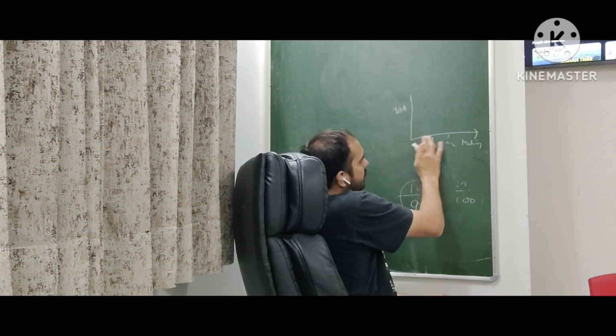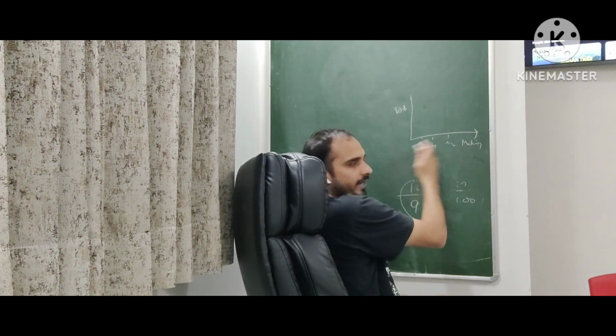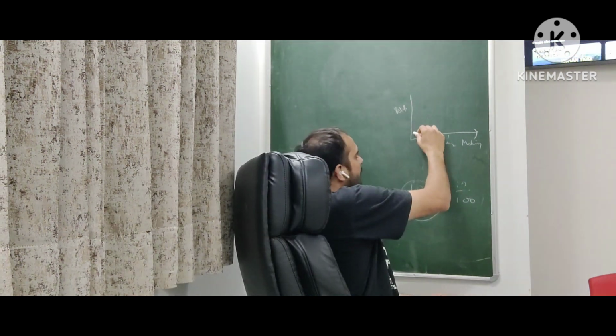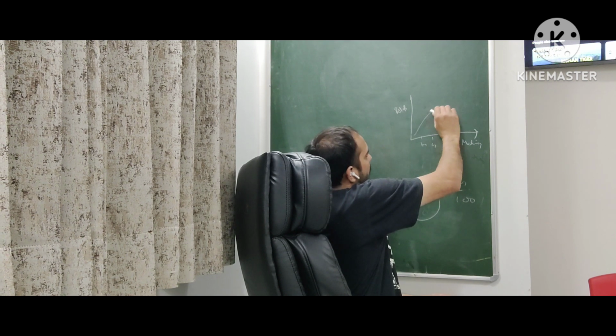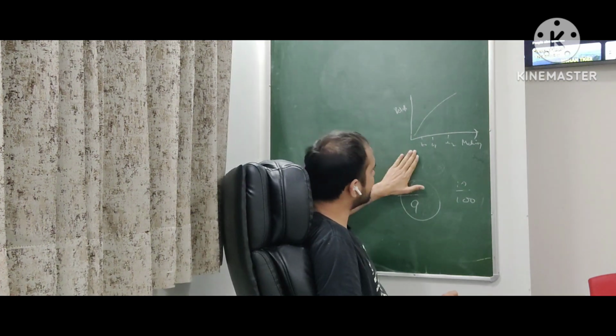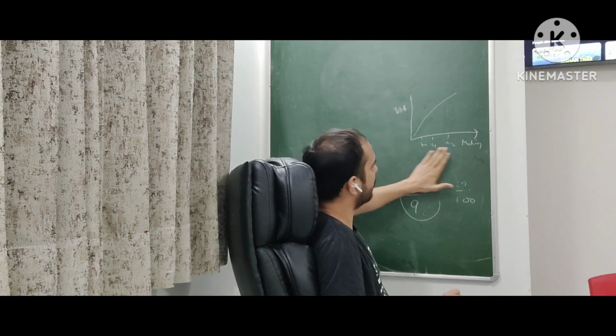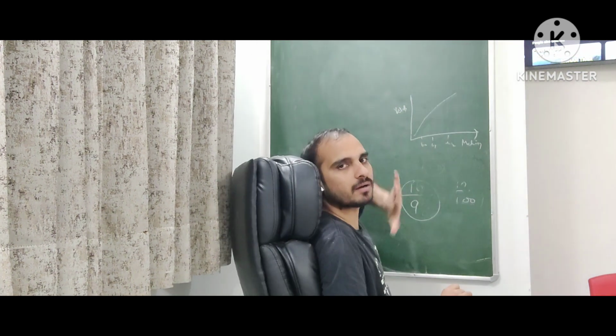As the maturity period goes up on the right side, your yield would also increase, right? So basically it will be a positive sloping curve. This is the normal yield curve.